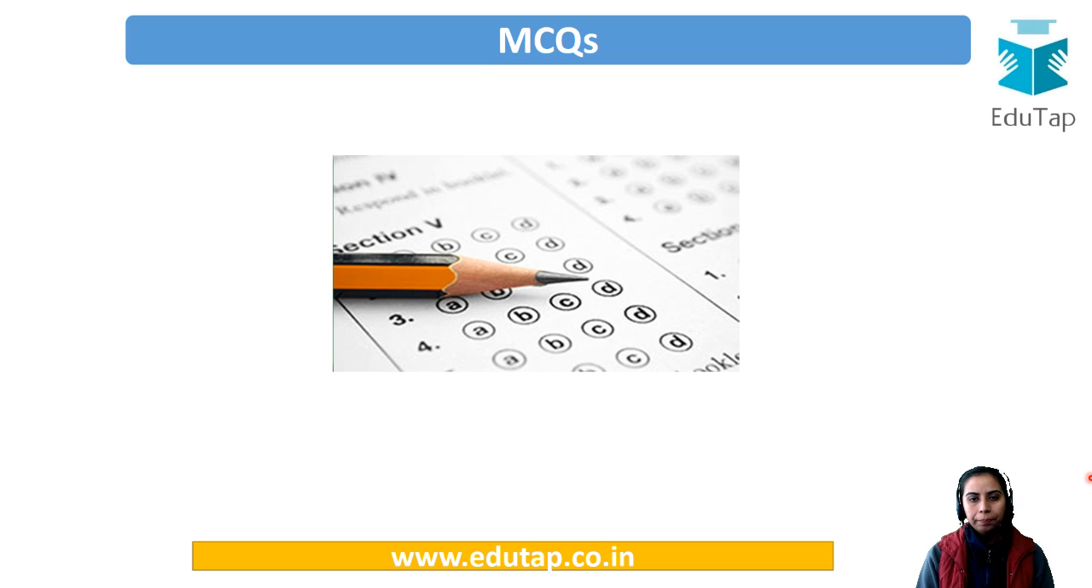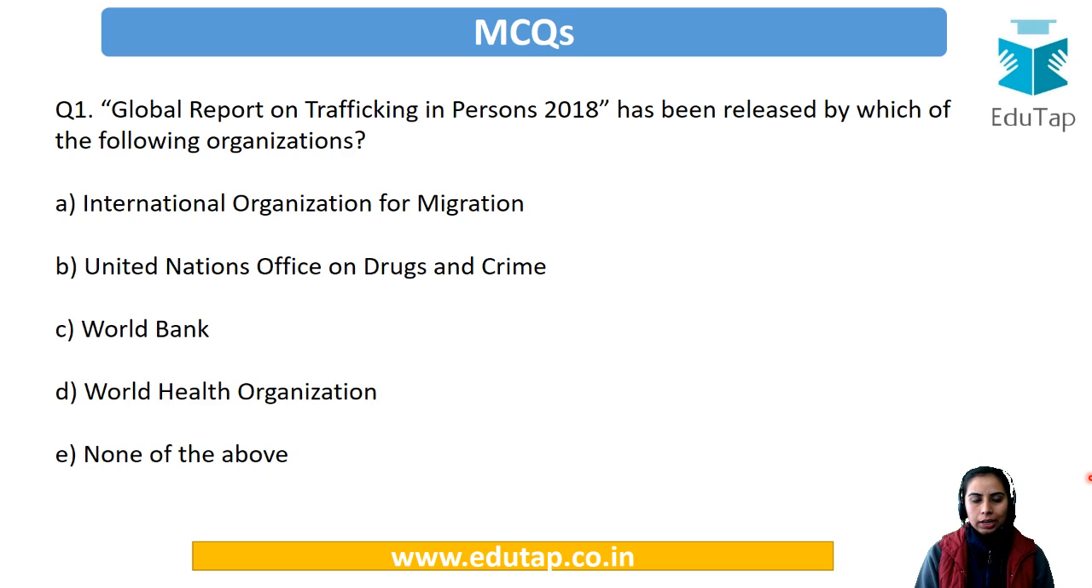Okay, so we are done with the news. Let us try to solve the MCQs then. Easy question for you guys. The Global Report on Trafficking in Persons 2018 has been released by which of the following organizations? Is it IOM, International Organization for Migration, United Nations Office on Drugs and Crime, World Bank, World Health Organization, or do you think that none of the above has come up with this report?